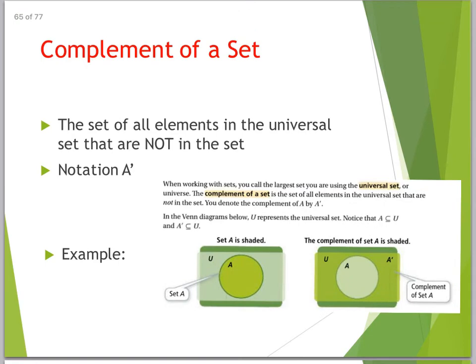The complement of a set is the set of all elements in the universal set that are not in the set. Notation is A prime. Let me make sure we understand what it looks like. A prime, or whatever prime. If the set is C, then it's C prime. So these have to be members of the universal set that are not part of the subset. So okay, let's try this. I'm going to grab on the slide here and show you what I'm talking about.